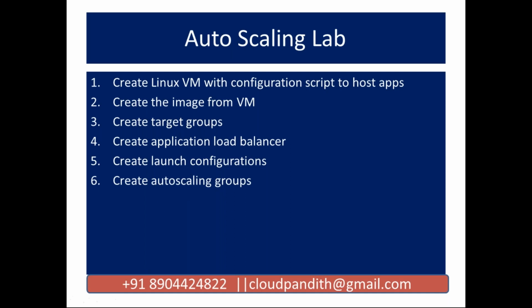Finally, we are going to create an auto scaling group. Auto scaling group is nothing but you are going to put some rules. What are the rules? Okay, so whenever CPU utilization is greater than 70%, then you launch 2 more instances, meaning